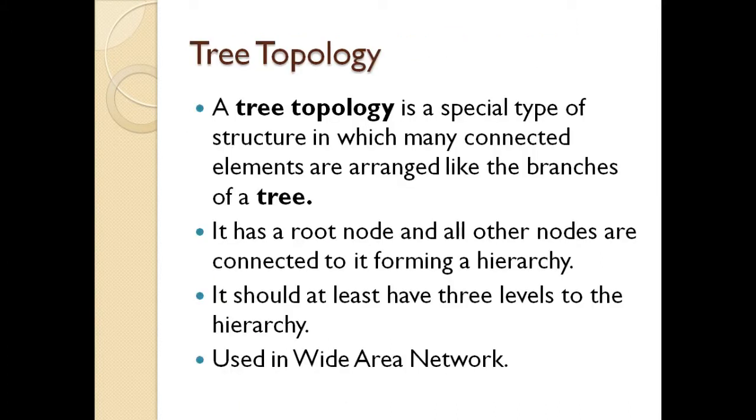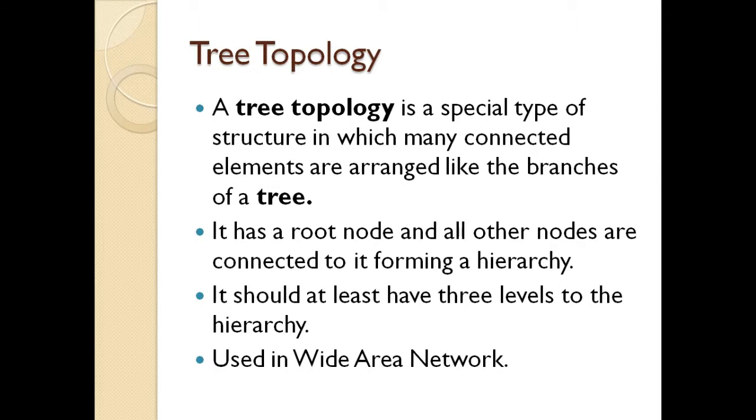Then tree topology. It is like a tree-like structure. It has one main root node, and other nodes are connected to form a tree structure. It should have at least three levels of hierarchy, and it is also widely used in wide area networks.